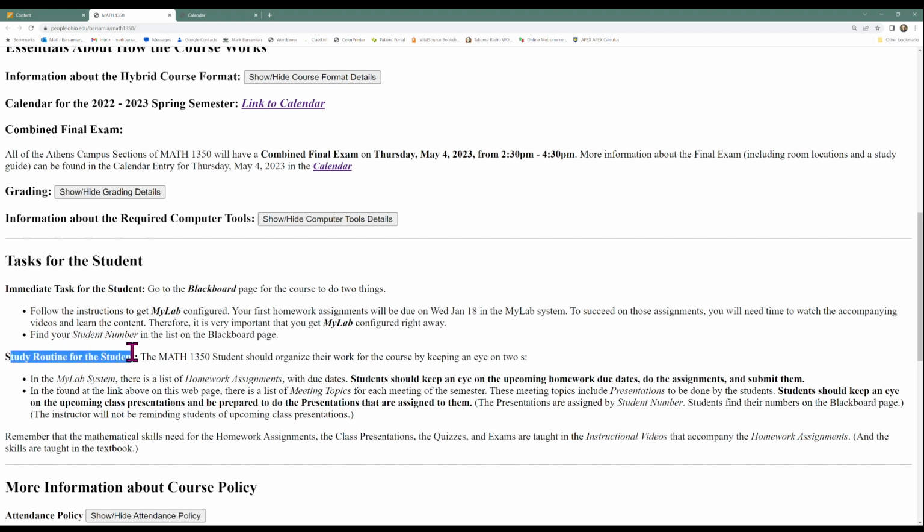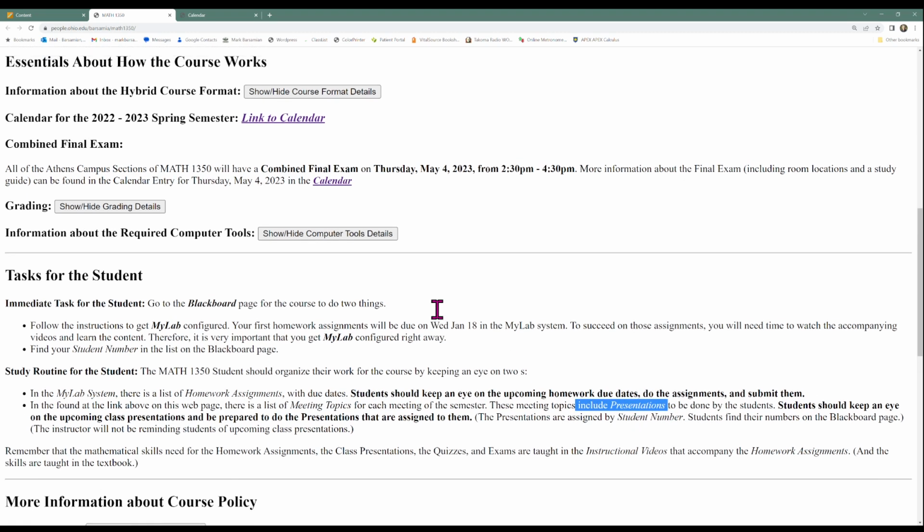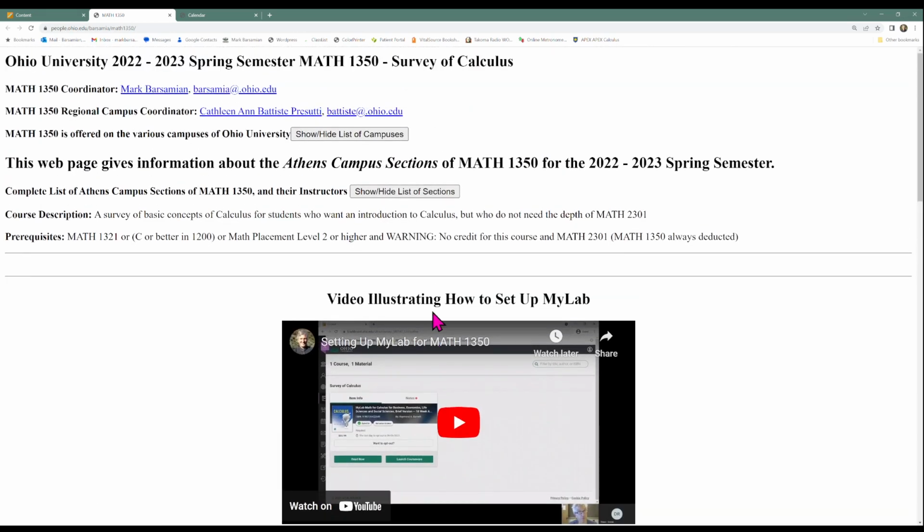Your study routine is this. You should organize your work by keeping an eye on two calendars, or two schedules. In the MyLab Math system, there's a list of homework assignments with due dates. You should keep an eye on the upcoming homework due dates and do those assignments and submit them. And then in the link above on this web page, there's a list of meeting topics for each meeting. These meeting topics include presentations that you will be doing. So you should keep an eye on that calendar here.